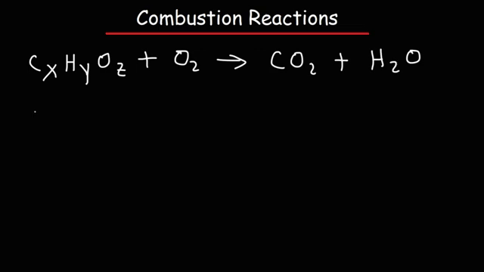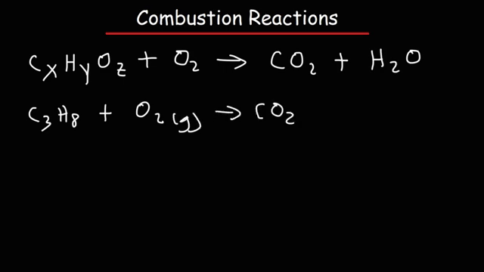So here's an example of one. Propane, C3H8, reacts with oxygen gas to produce gaseous carbon dioxide and liquid water, depending on the temperature. If the temperature is above 100, that's going to be steam, so we'll put H2O with a gaseous phase.